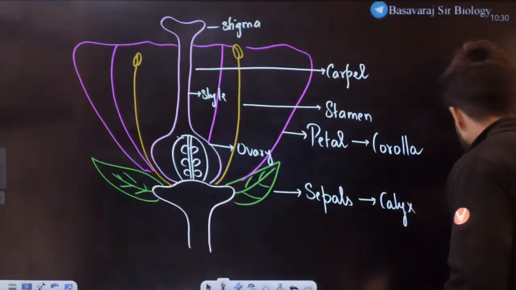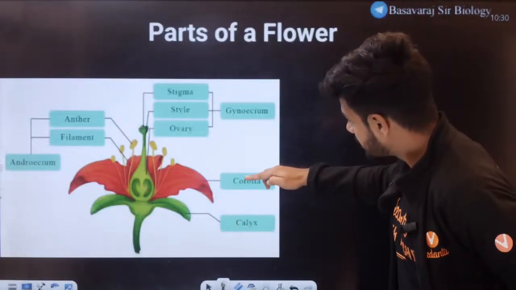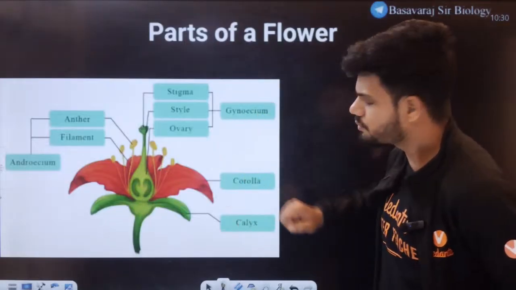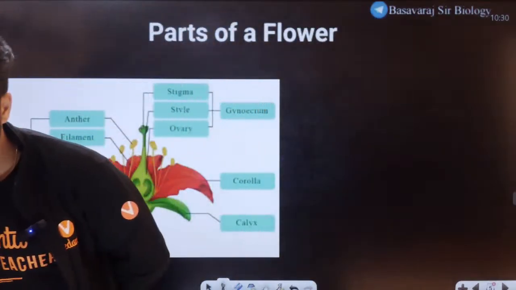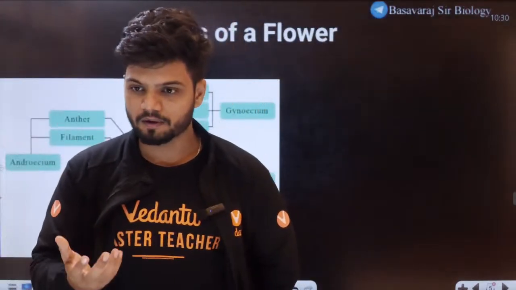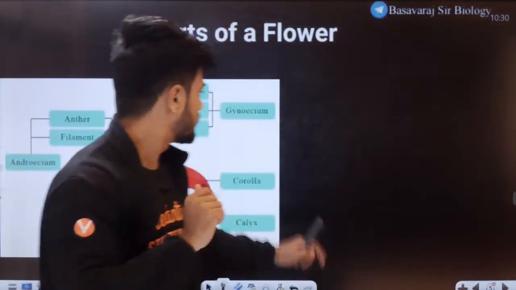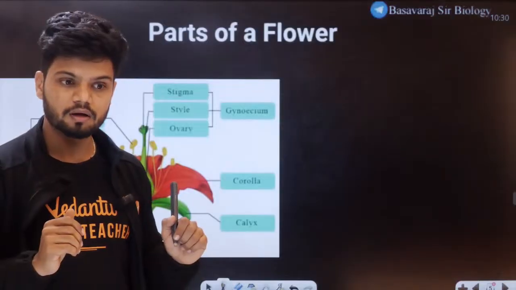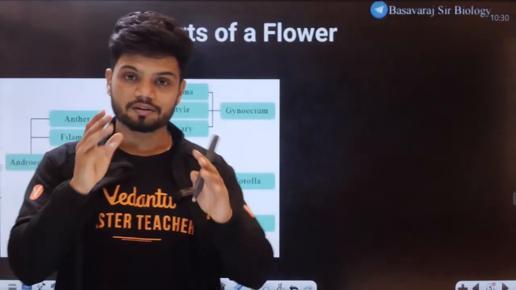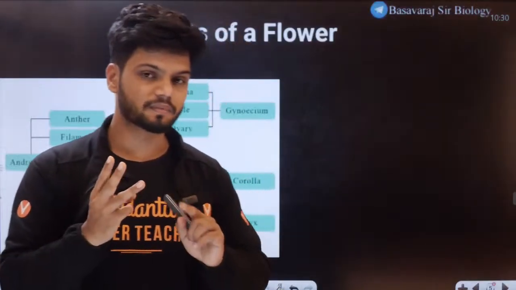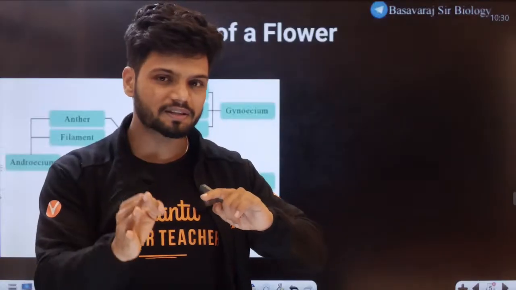Yes sir, we are understanding. Here is one more diagram I have given for you. Can you see calyx, corolla, and we have gynoecium. What is gynoecium, students? What is the difference between gynoecium and pistil and carpel? Three terms. Listen to me very carefully. Gynoecium, pistil, carpel. Is everything same to same?